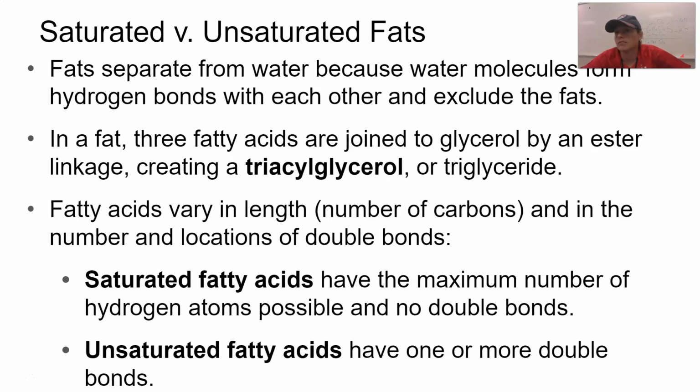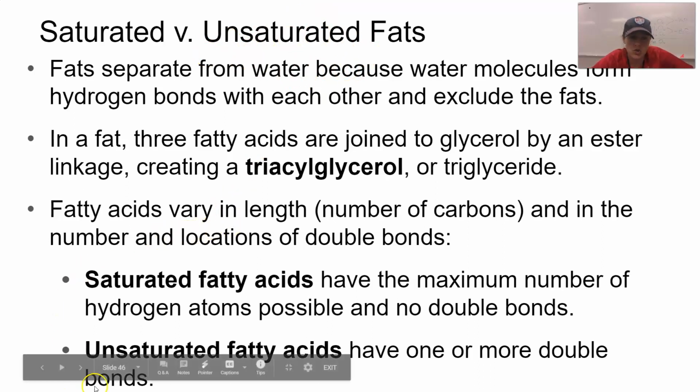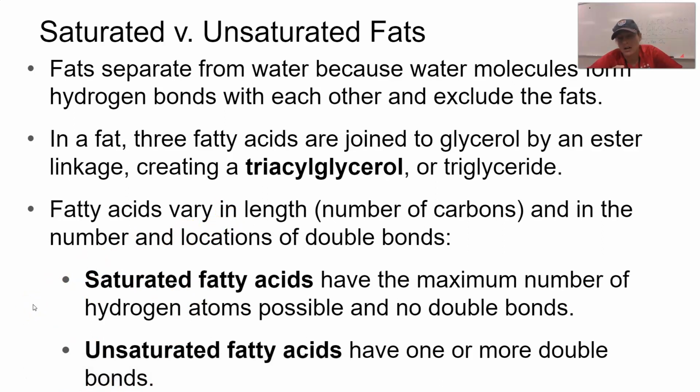Versus an unsaturated fat, which we're going to find in a lot of plants, okay? So these are now our vegetable oils, canola oils, those are all plants, coconut oils, all of these things that are more liquids at room temperature, okay? So our oils. So here's the structural differences down here, is that a saturated fatty acid has the maximum number of hydrogen bonds possible, okay? And there are no double bonds, okay? So it's just going to be straight across, okay?